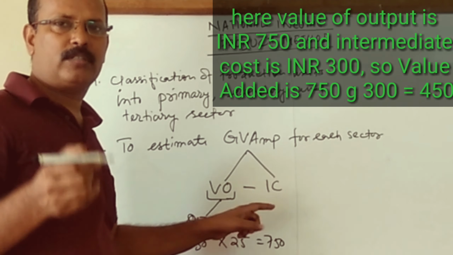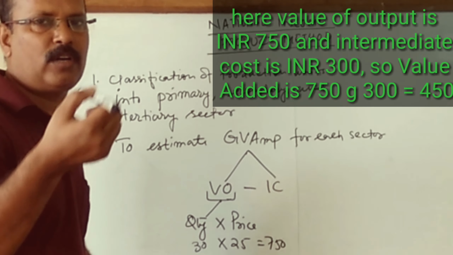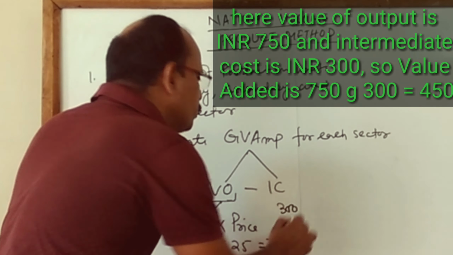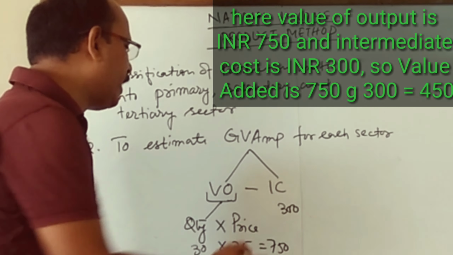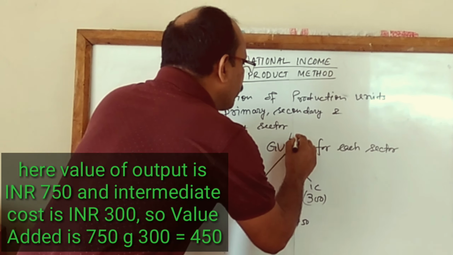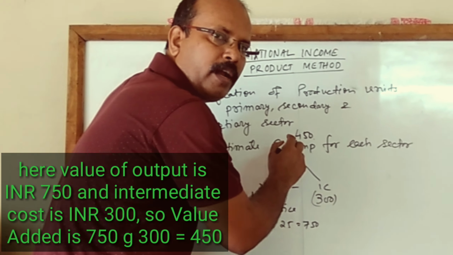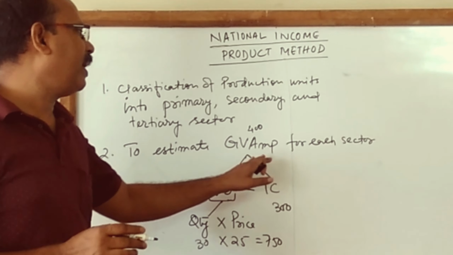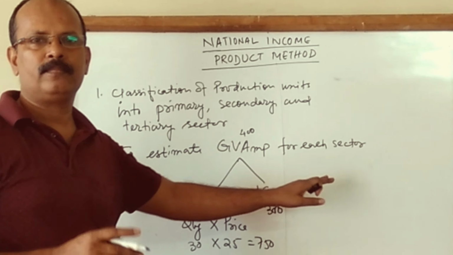And intermediate cost, suppose the cost of raw materials is 300 rupees. So the value added will be 750 minus 300. It will be how much? 450 rupees. So this way we can estimate GVA at market price for each sector.